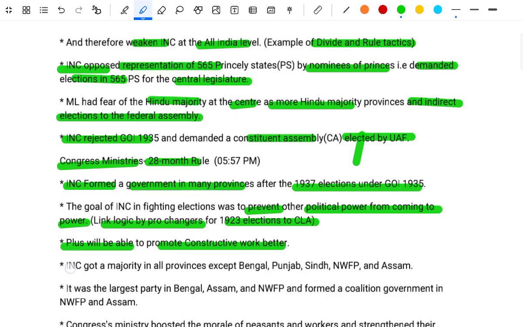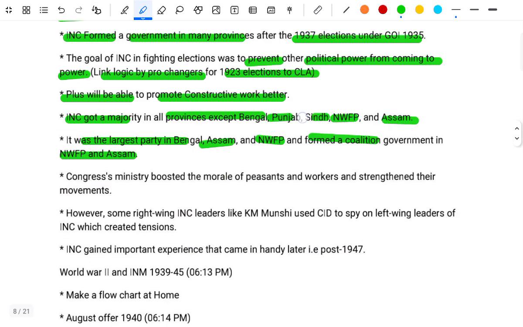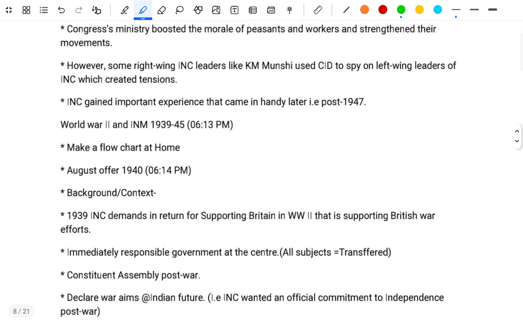The INC got the majority in all provinces except Bengal, Punjab, Sindh, NWFP and Assam. It was the largest party in Bengal, Assam and NWFP, and formed coalition governments in the NWFP and Assam. The Congress ministries boosted the morale of the peasants and workers and strengthened the movements.